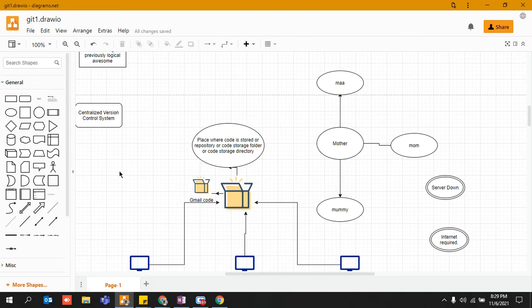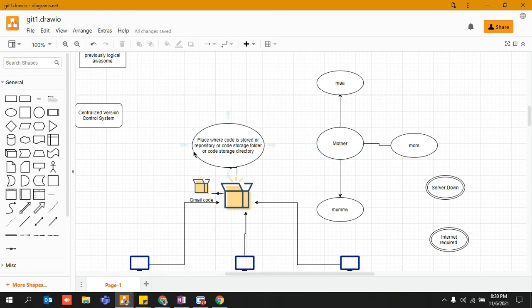Whenever we talk about a repository in Git, I would be using this word repository, not folder or directory, because it's the same concept. This is what I have written over here with the help of the diagram, right? There are three different ways by which you can call your mother, right? You can call your mother mom, you can say mummy, you can call her ma. There are n number of names for the same thing, right?